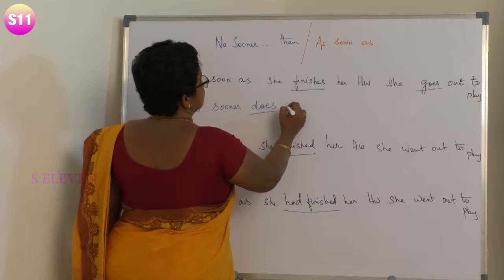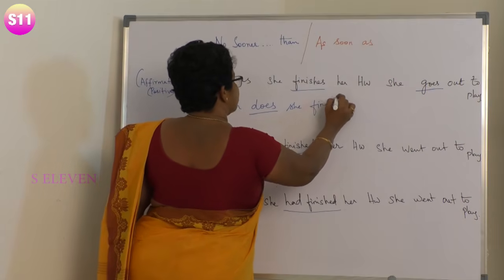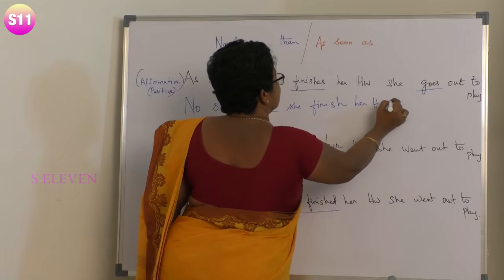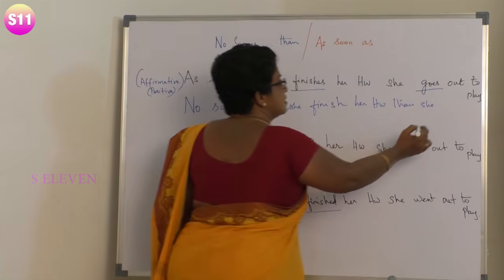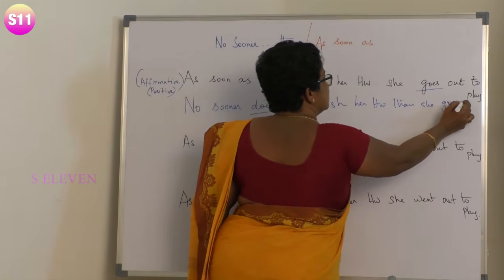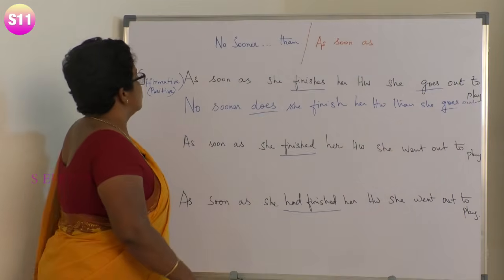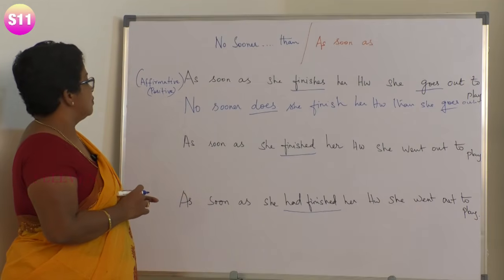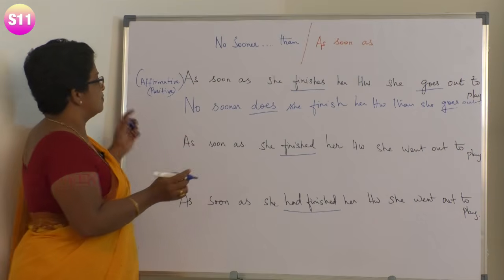No sooner does she finish her homework than she goes out to play. These are the same thing. As soon as she finishes her homework, she goes out to play. No sooner does she finish her homework than she goes out to play.